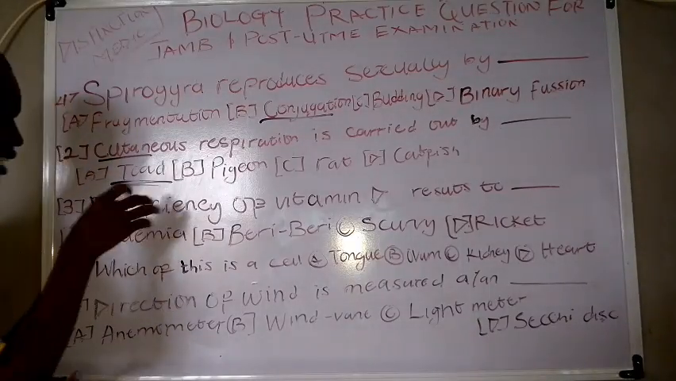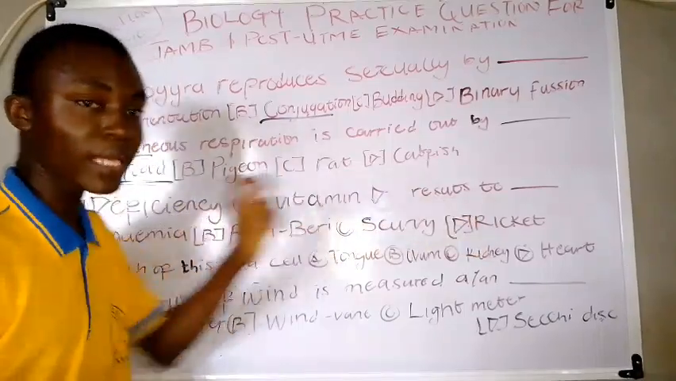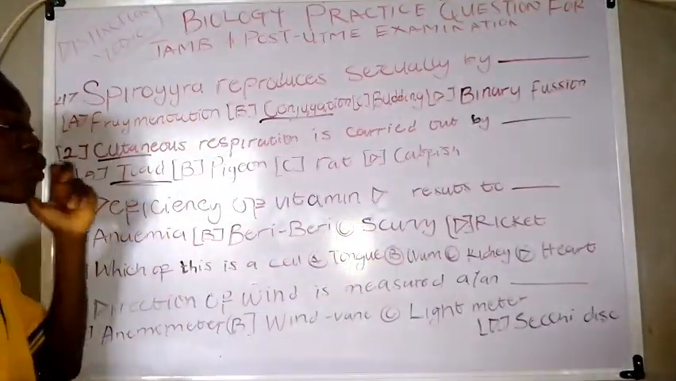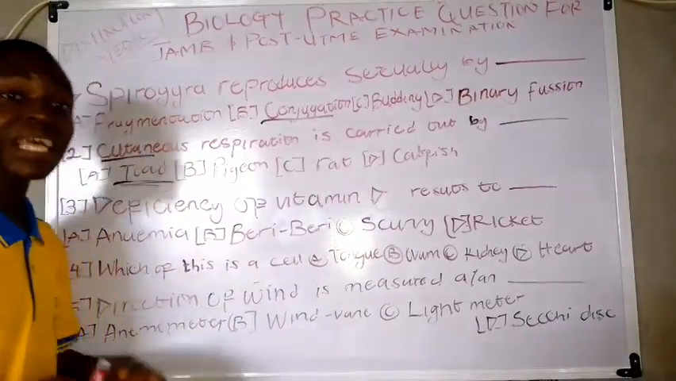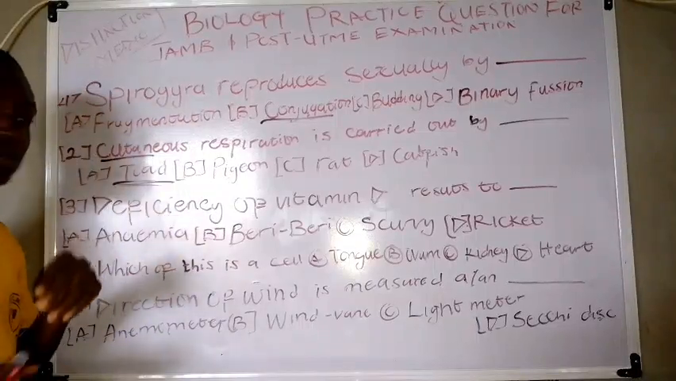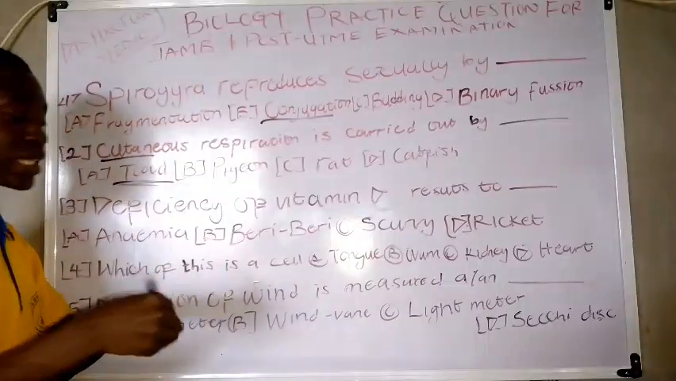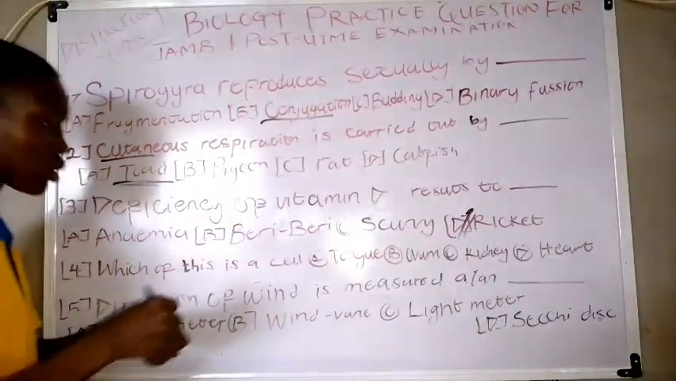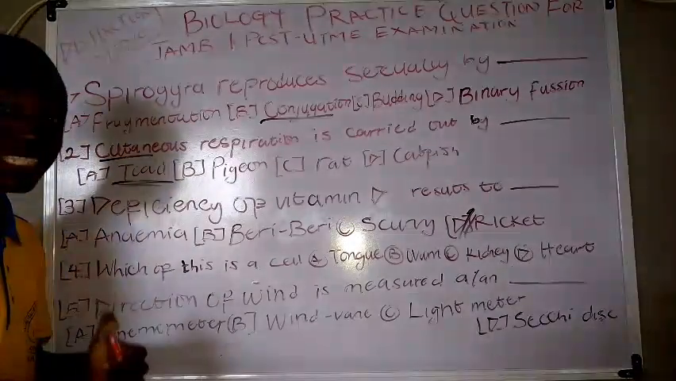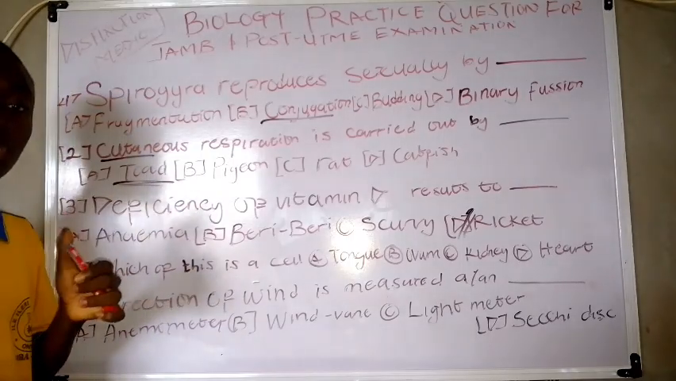Now, deficiency of vitamin D results in dash. Another name for vitamin D is calciferol. It should be noted that the deficiency of vitamin D is rickets, and vitamin D is a fat soluble vitamin. Okay, that should be noted.